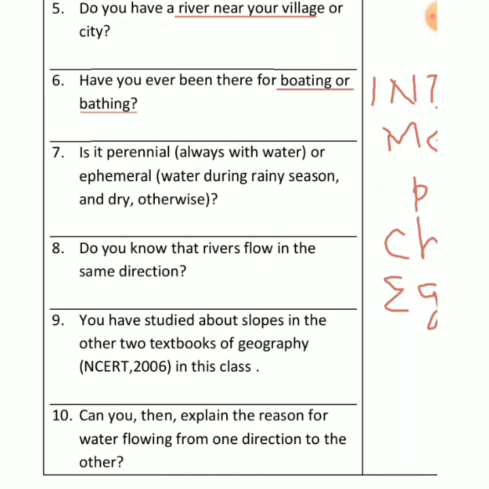Secondly, Mesopotamia is an ancient name of Iraq, and there is a very famous river there, the Tigris. The Chinese civilization has been brought up near the Hwang Ho, and Egyptian civilization flourished near the River Nile, right? The same question, they are going to repeat it, right? Maximum rivers, you see whether it is perennial. There are two types of river basically. One is called perennial river and one is called non-perennial. When I use the word perennial, there is always water.